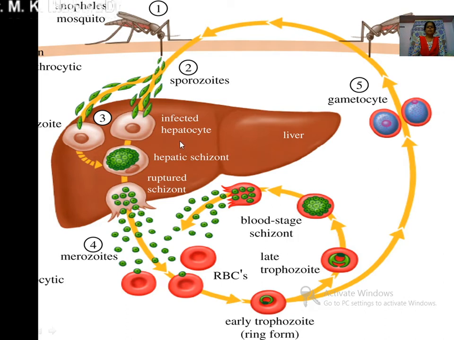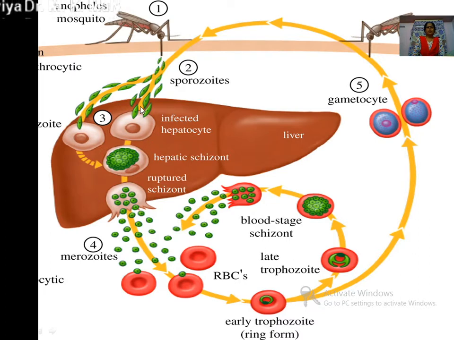The asexual life cycle has two parts. One is called liver schizogony, which occurs in the liver of the man, and another one is called blood schizogony, which occurs in the blood cells. In the beginning, the liver schizogony occurs, and again it has two parts. One is called the pre-erythrocytic cycle, and the other is the exoerythrocytic cycle. It is also known as schizogony, that is the asexual life cycle.